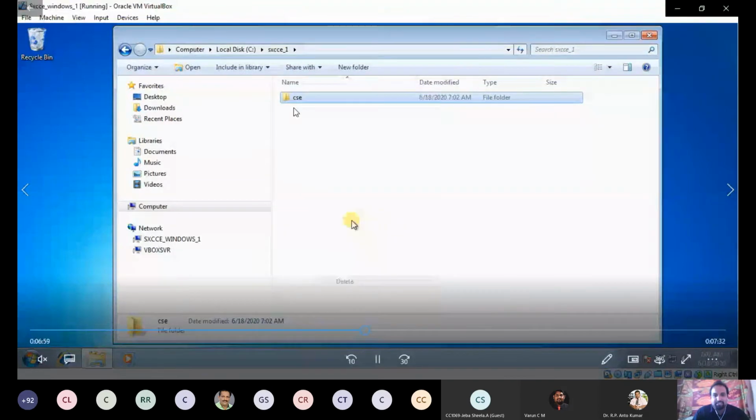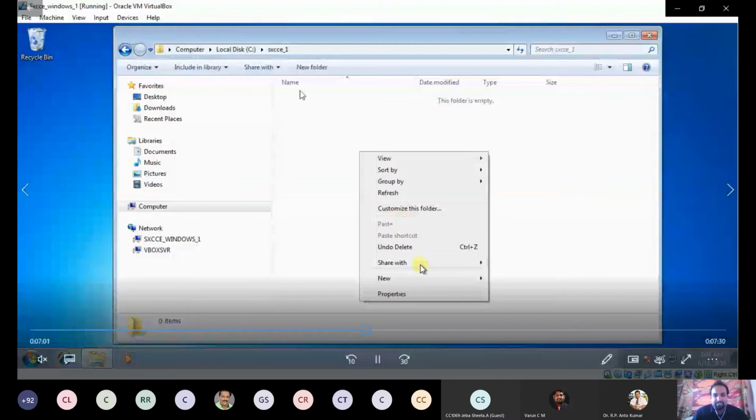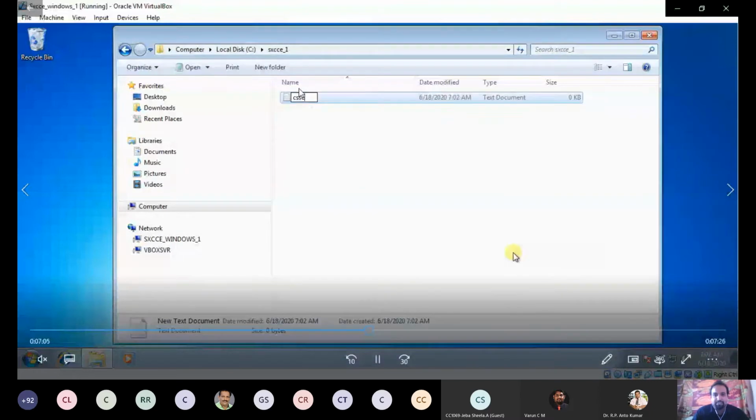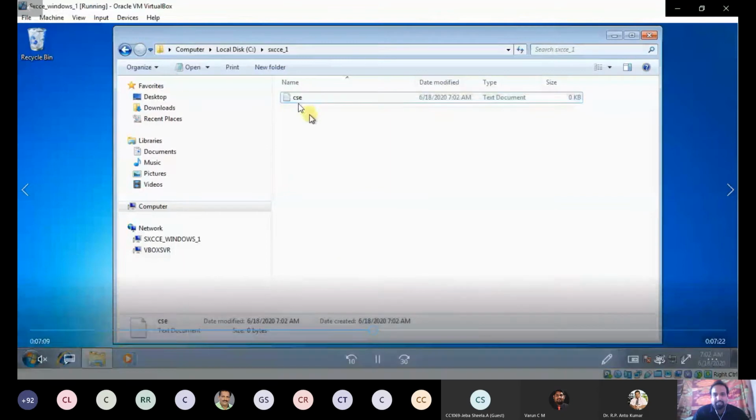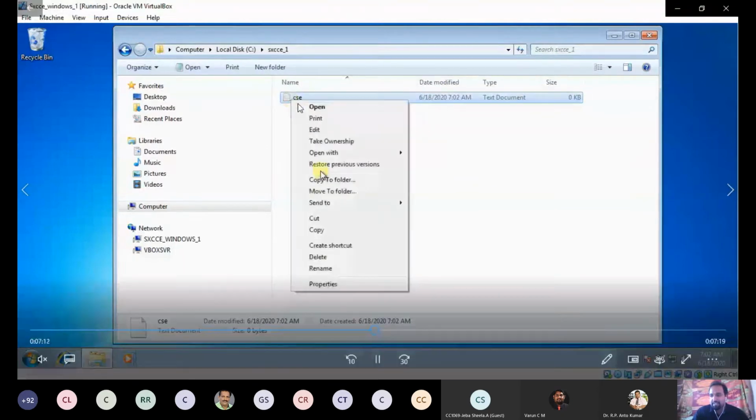No, I got deleted. Okay, I am not going to create another file. I am going to create only a test file, CSE. Now here I am going to type some contents.